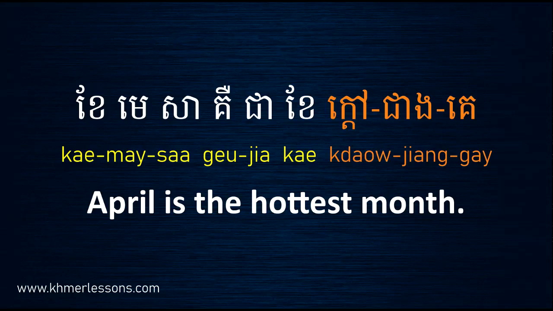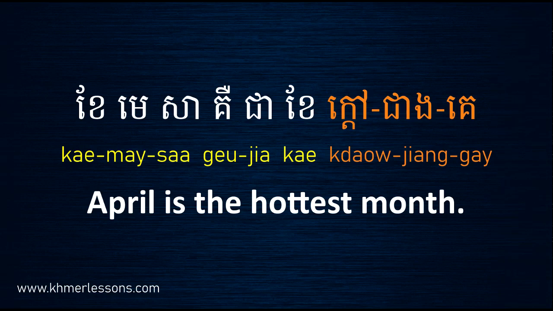April is the hottest month. ខែមេសាគឺជាខែក្តៅជាងគេ. During April the temperature is very hot, or I can say the weather and the temperature goes up to 40 degrees or some days 42.